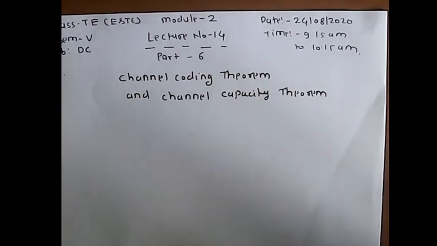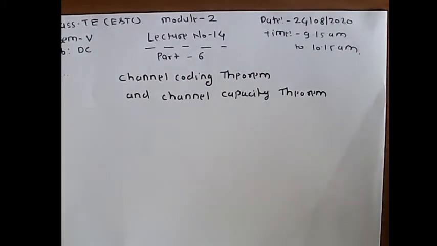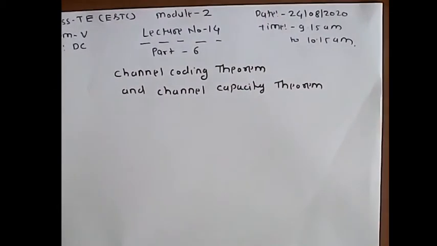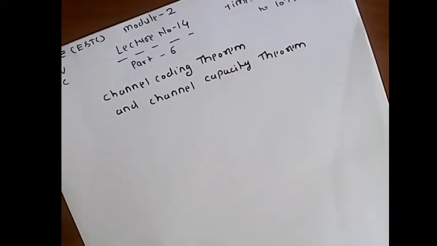In the previous lecture we discussed the mechanism of the mutual information concept and channel capacity. So how can the channel capacity be measured in terms of the mutual information? We can see it in the form of a mathematical equation: C is equal to max of I(X;Y), so this measures the mutual information, and its unit is bits per second. Today we are going to cover the concept of channel coding and the channel capacity theorem.